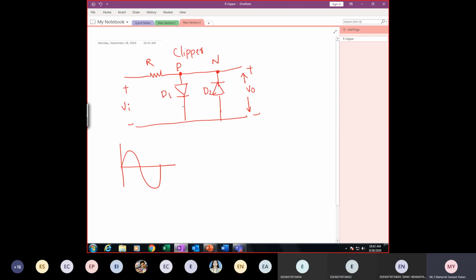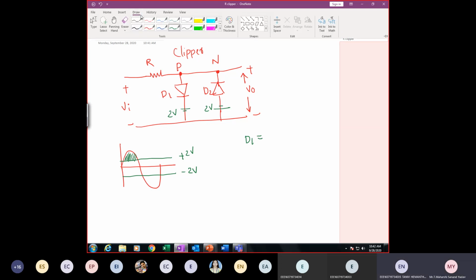Suppose I'm considering some reference voltage also. I'll consider a positive reference voltage here and a negative reference voltage here. Say it is 2 volt and here also 2 volt. Initially you need to draw a line. This is plus 2 volt, and here it will be minus 2 volt. Now tell me what will happen for diode D1. D1 is a positive clipper, so all the portion present above the reference voltage will be clipped. Correct? Yes. Next.